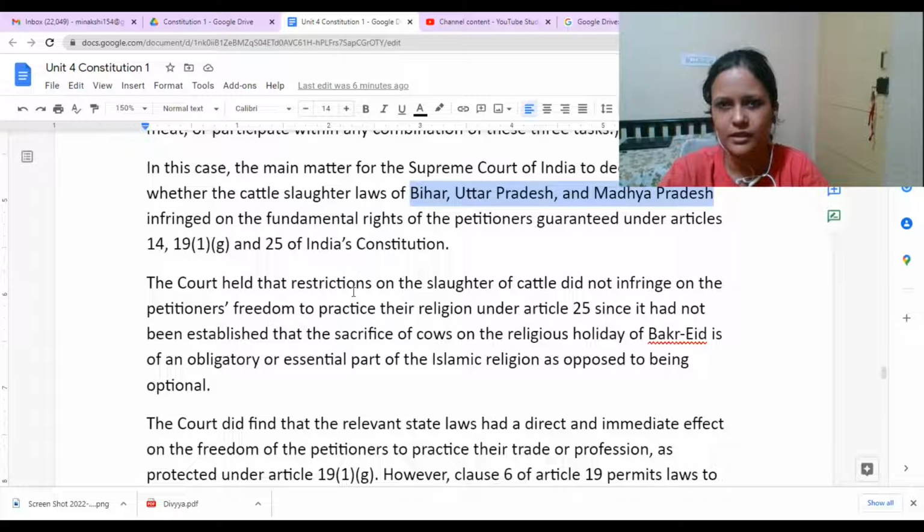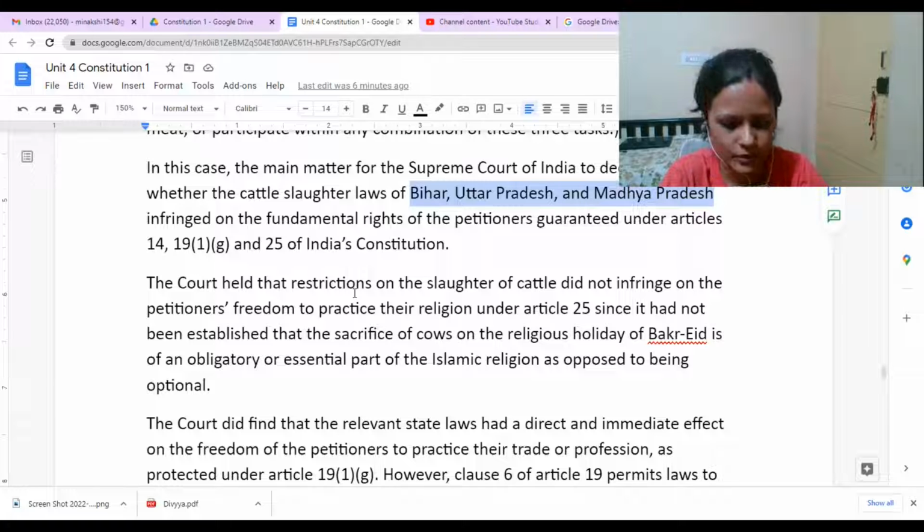For this hijab... Karnataka High Court. What did they say? The case came against the hijab. They are protesting. What was the judgment of the High Court about?